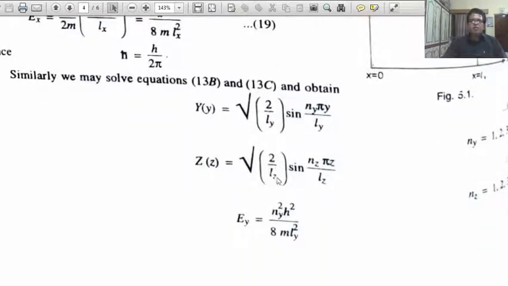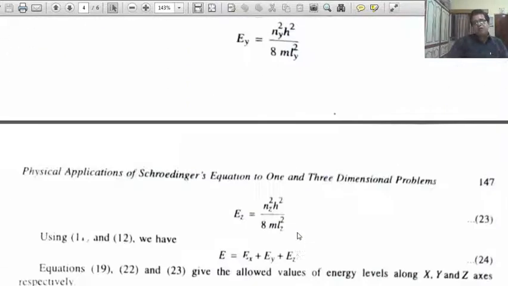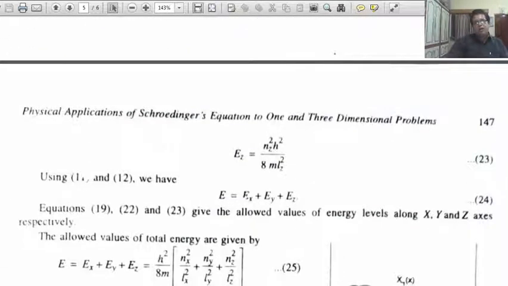Z(z) equals under root 2 upon Lz sin(nz pi z upon Lz). Here Ey equals ny square h square upon 8m Ly square, and Ez equals nz square h square upon 8m Lz square.